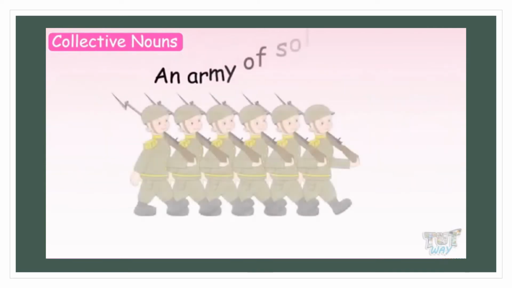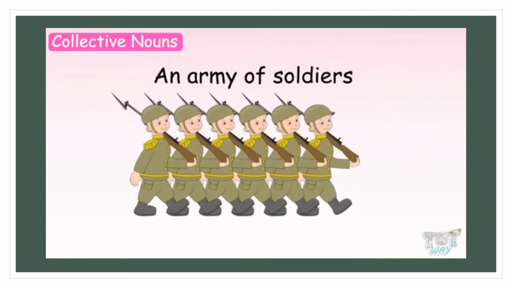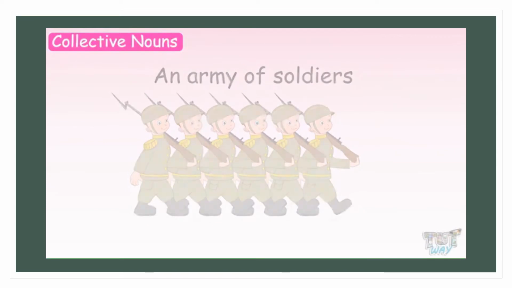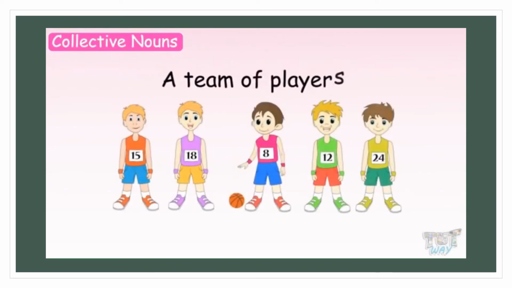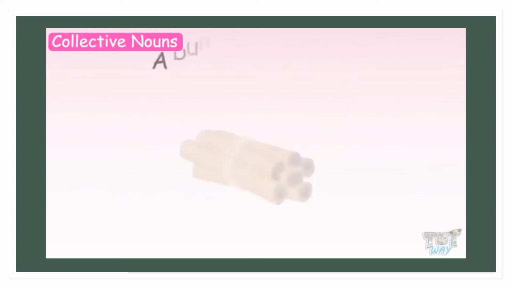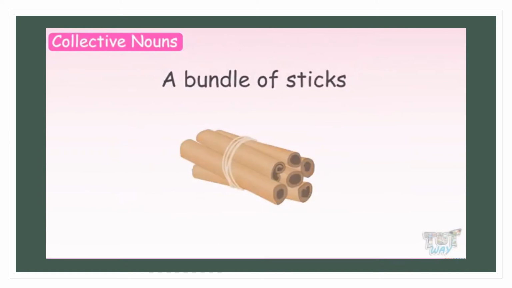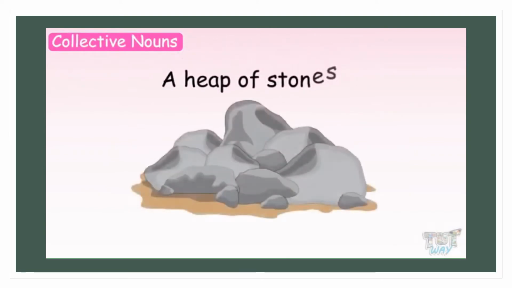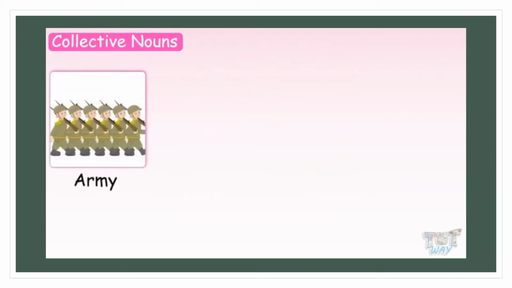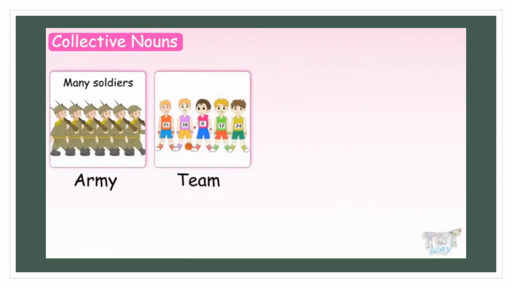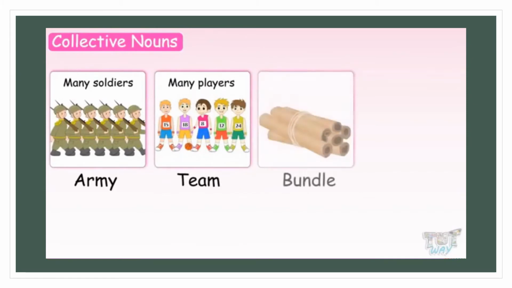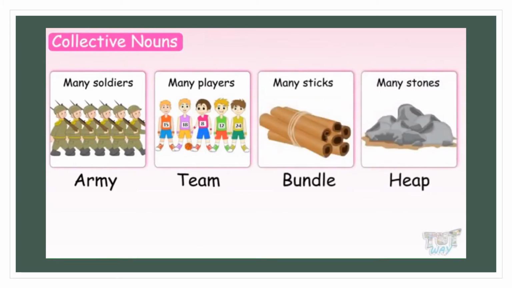Now let's see some more collective nouns. An army of soldiers. When there are many soldiers, we call them an army. A team of players. A bundle of sticks. A heap of stones. So the word army represents many soldiers, team, many players, bundle, many sticks, heap, many stones.